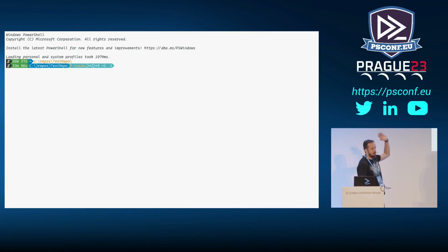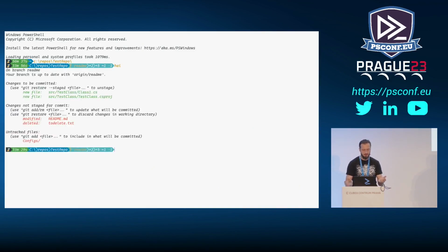Because you can see the branch, you can see some information about the status, how many files were modified, how many files were added, how many files were deleted. All those things you can see immediately on the screen in your prompt. And that's very useful because then you just don't have to waste the time to run status. But okay, now I can write what I did before, and it does actually work.